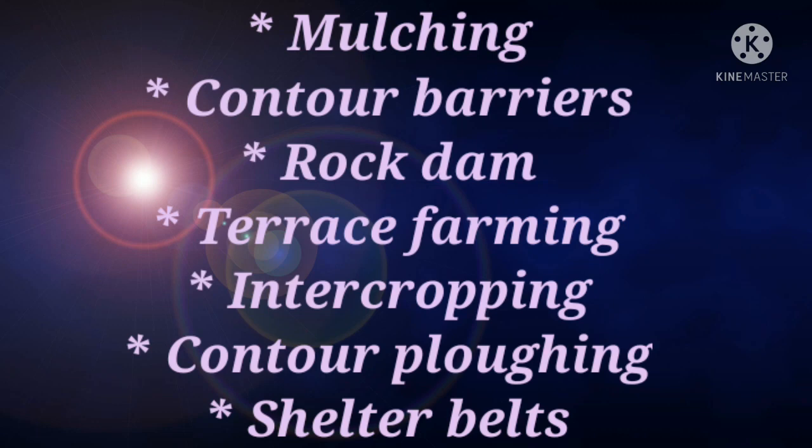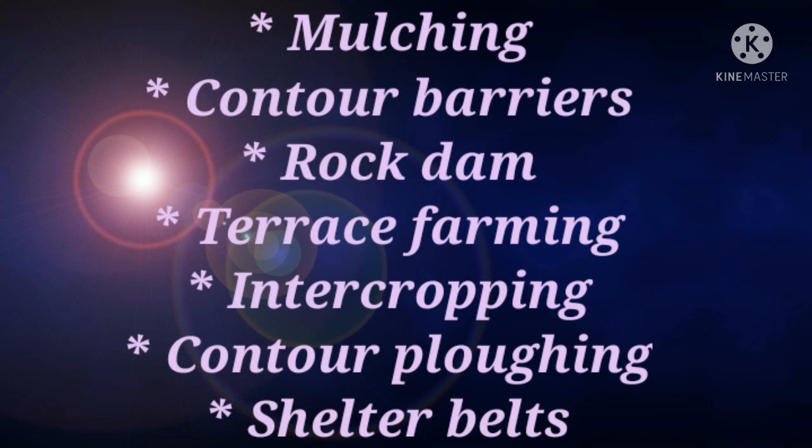Next, we are going to discuss intercropping. Students, intercropping is a multiple cropping practice that involves growing two or more crops next to each other at the same time. That means in intercropping, different crops are grown in alternate rows and are sown at different times to protect the soil.